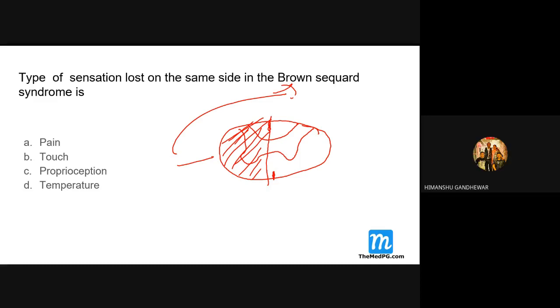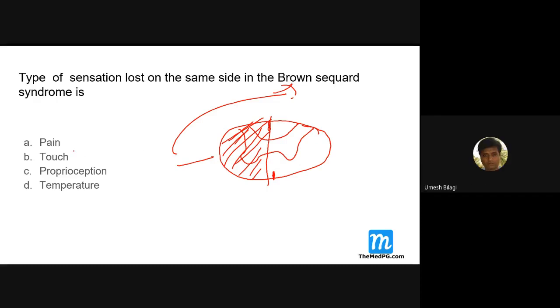Proprioception will be lost. Same side means what? The type of sensation lost on the same side, otherwise ipsilateral. What do you expect? See here the pain.